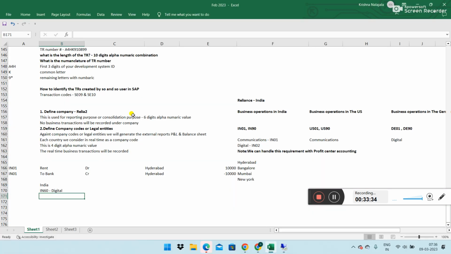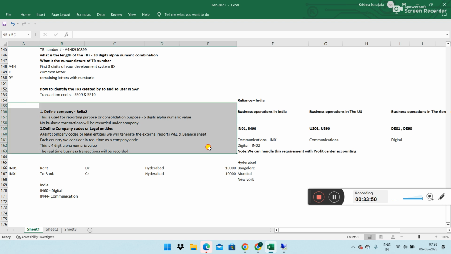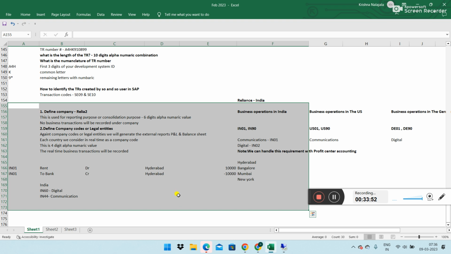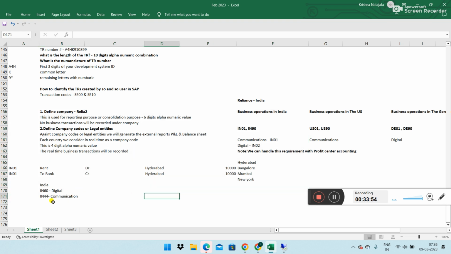Now let's understand IN44. So real time business, let's say project preparation, real time scenarios, we talk more. How we prepare, how we do a configuration, exactly whatever we are discussing, what is the approach we are taking, that is nothing but a real time scenario. Got it? Got it, sir.